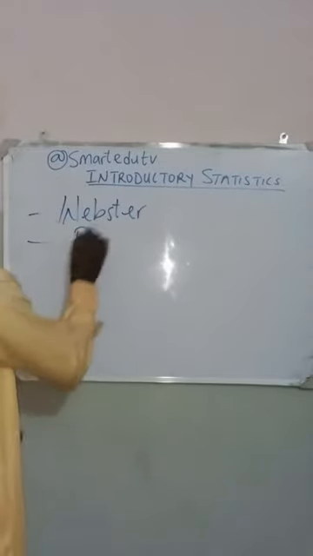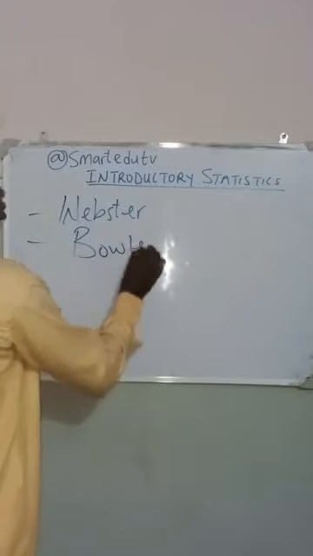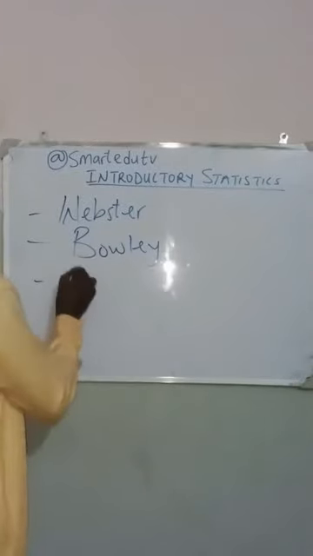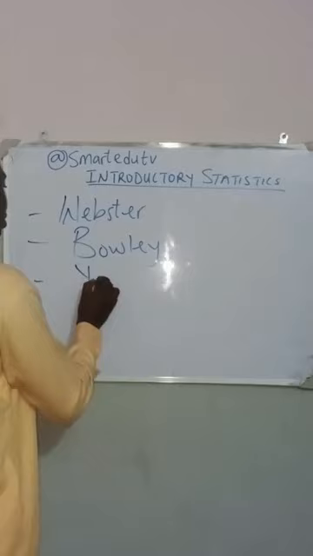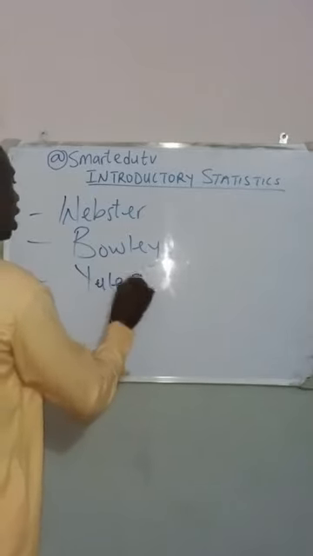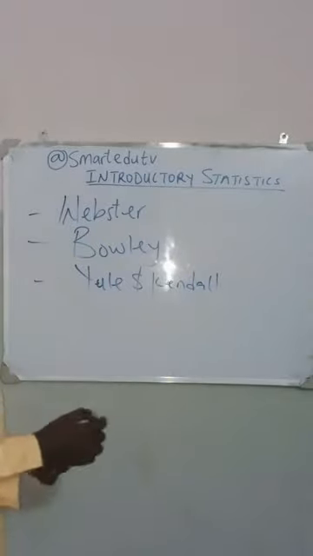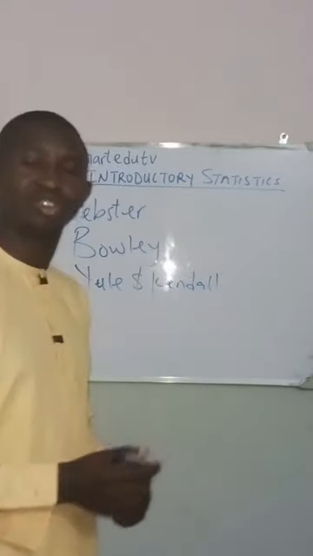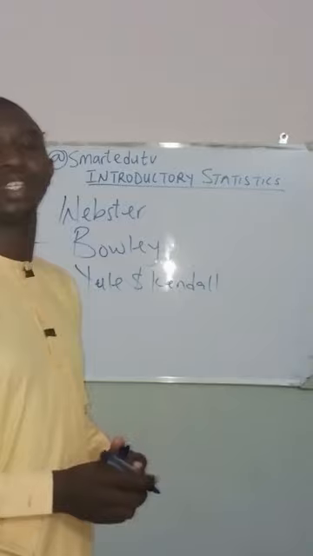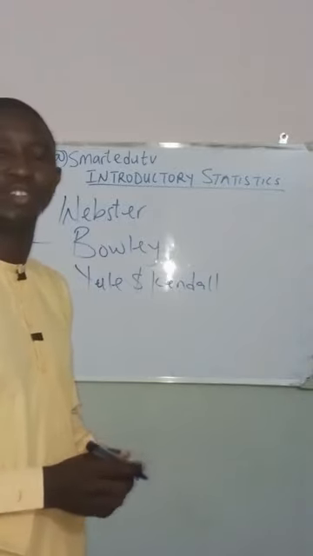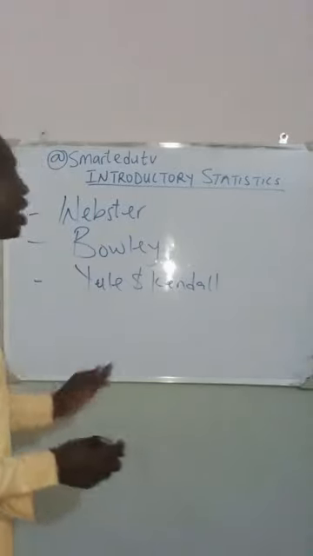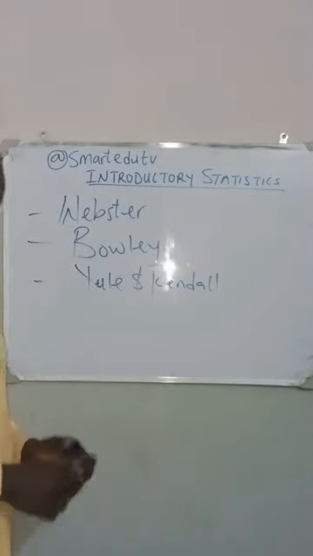Also, we have Bode. Then we also have Yule and Kendall. So these are some of the scientists that have contributed to the understanding of the definition of statistics. We are going to be looking at these scientists one after the other.